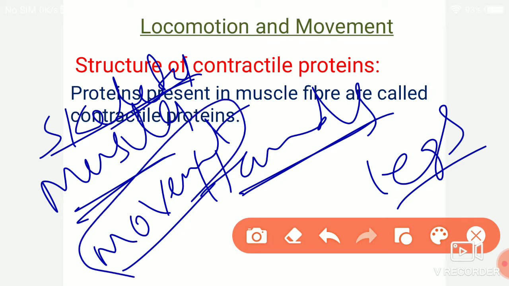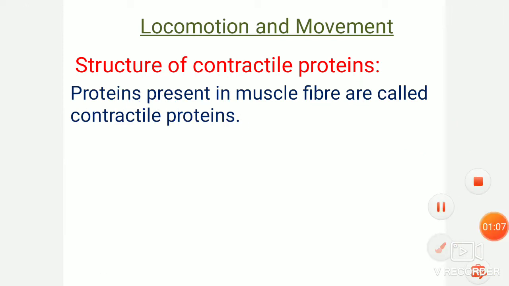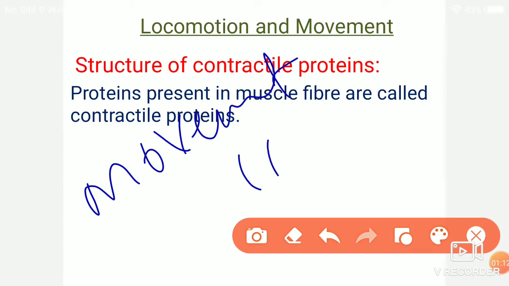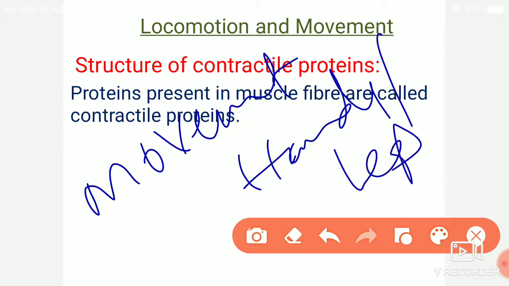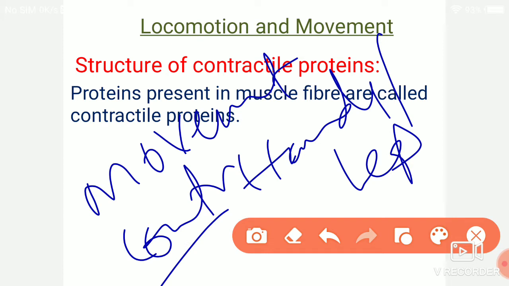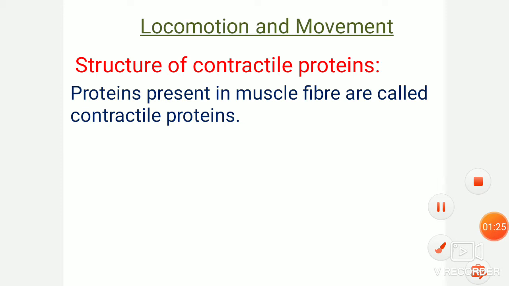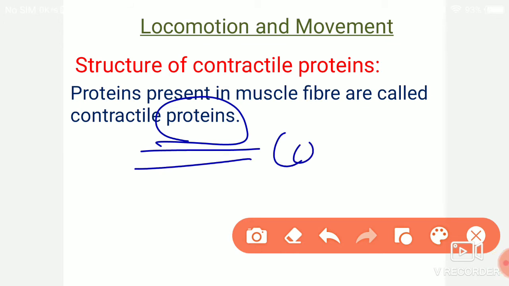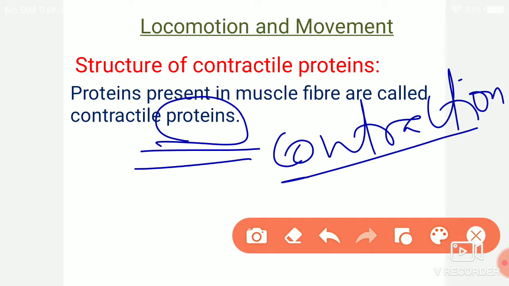That movement is due to the contraction of the muscles. The contraction of the muscles is by the presence of the proteins in the muscles. They are responsible for contraction, that is nothing but the movement of muscles.